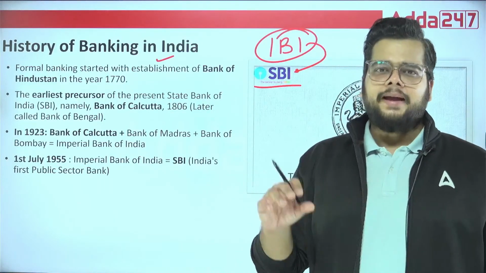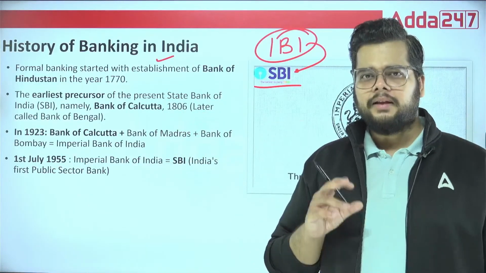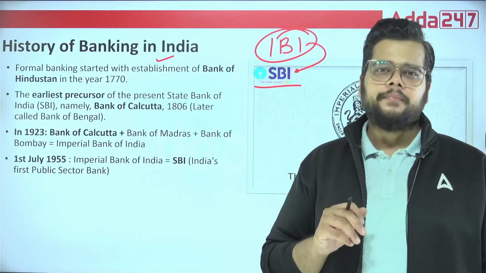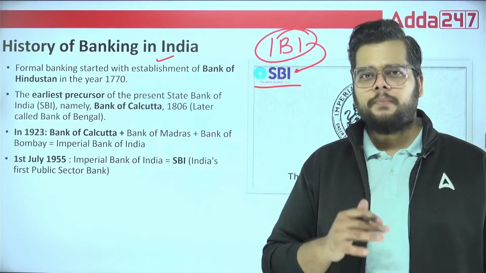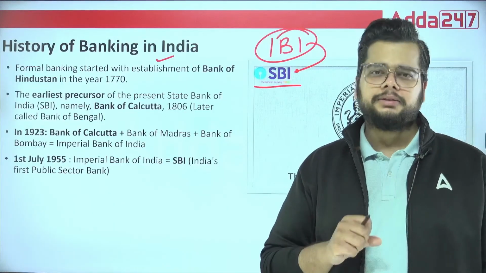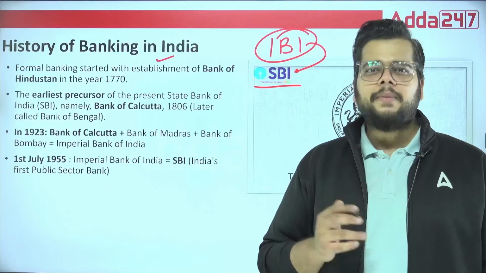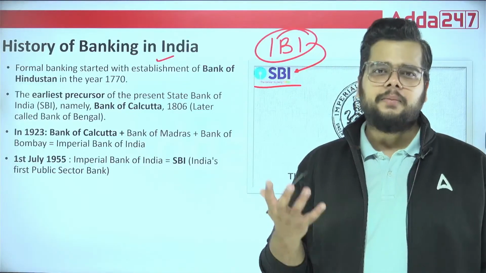All those banks which were established by the foreign invaders were in the metropolitan cities like Mumbai, at that time known as Bombay. Then we had one particular bank in Madras. Along with that, one bank was there in Calcutta. These three banks were ultimately merged into one, that is known as the Imperial Bank of India.